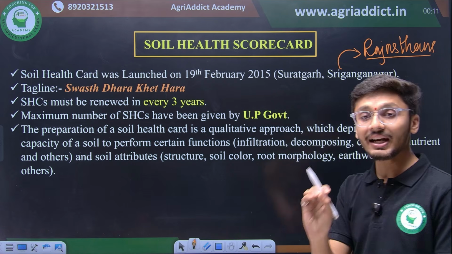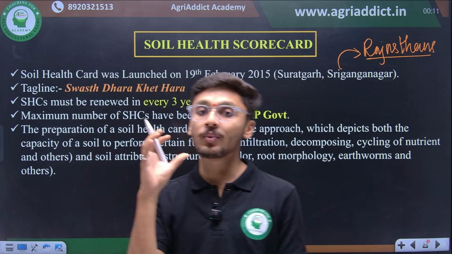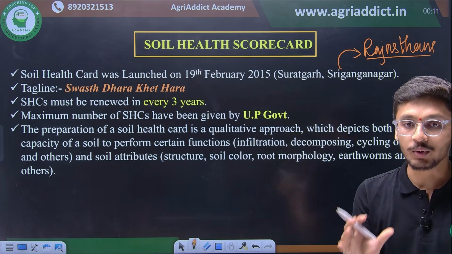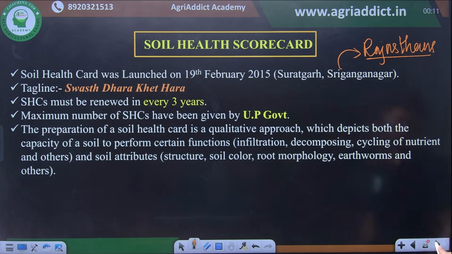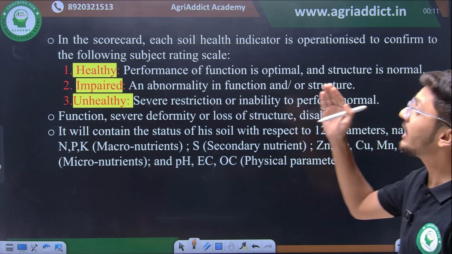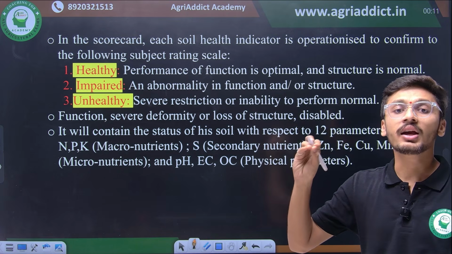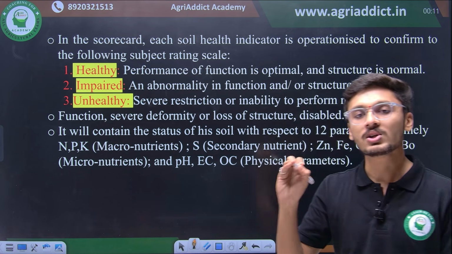It is a qualitative approach of analyzing the quality of the soil, which depicts both capacity of soil to perform certain functions and different soil attributes, which include structure, soil color, root morphology, earth forms, etc. So moving ahead, there are 3 important rating scales in soil health scorecard. If a soil is healthy, impaired or unhealthy, we can determine it through soil health scorecard.